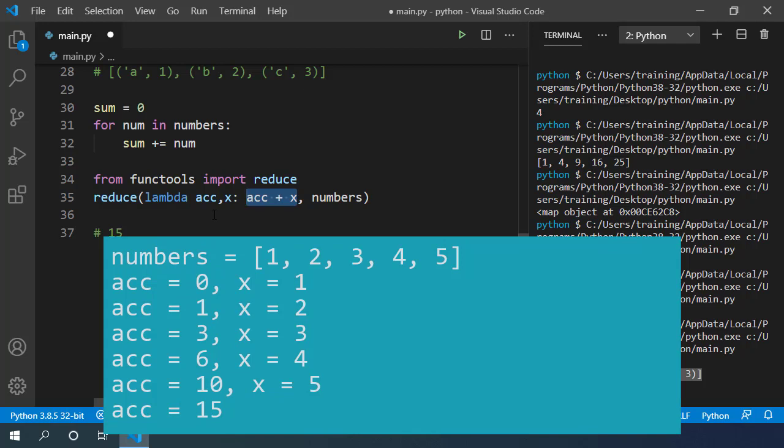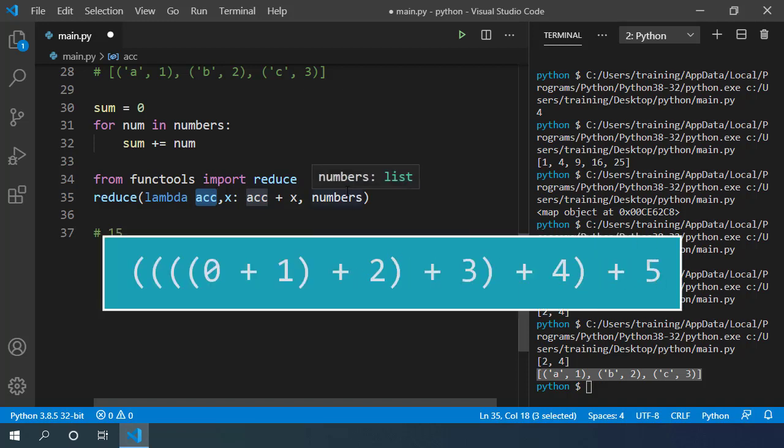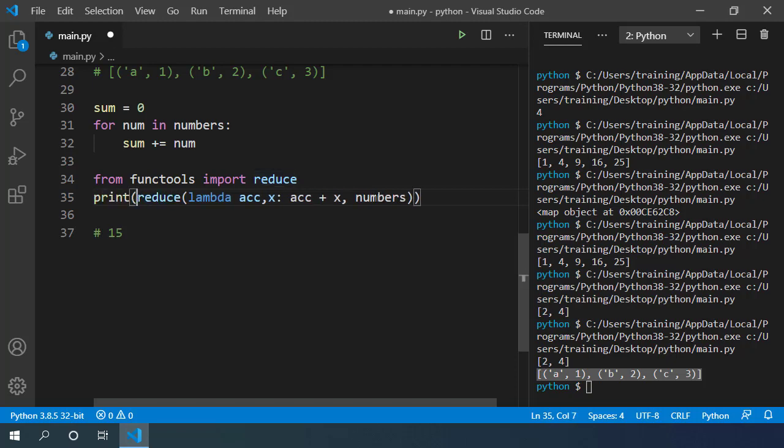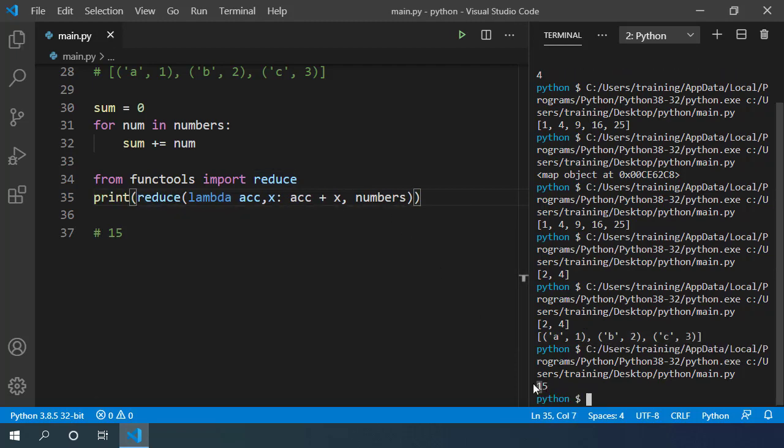In the first iteration, x will be 1 and accumulator will get new value of 1. In the second iteration, it will repeat the same operation but with initial value of accumulator as 1. And then we will get the x value of 2. This way, it will repeat the complete loop iteration, and finally, our accumulator will have value which is equal to sum of all the elements from the list. If I try to print this value, we can see that we get the sum of all the elements from the numbers list.